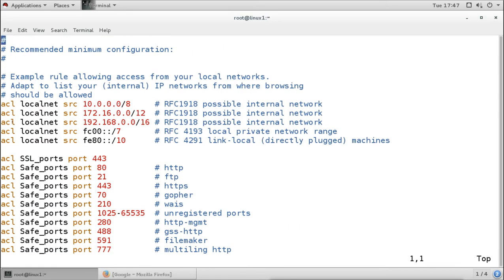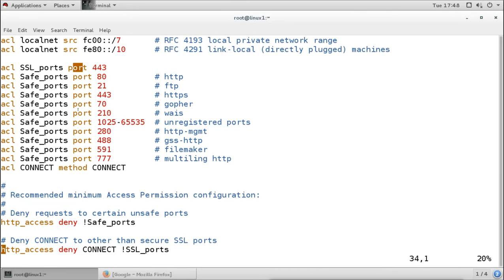First, how is the list configured? For configuring the ACL list, we use this command, acl. Next you mention the name of the ACL, whatever name you want you can give here. Then you mention the type of ACL. We define the type based on different criteria. For example, src is for source, that means we are defining the source IP address. This is for port, that means we are defining the list based on port numbers. We can define different types of ports, and different options here.